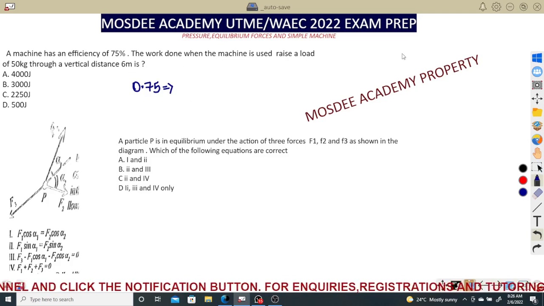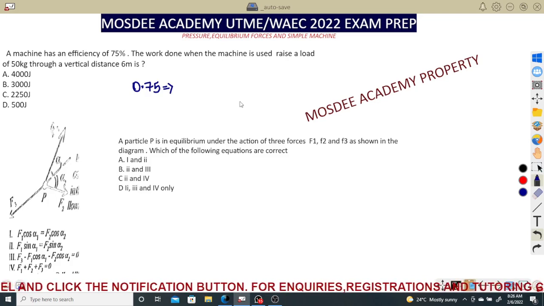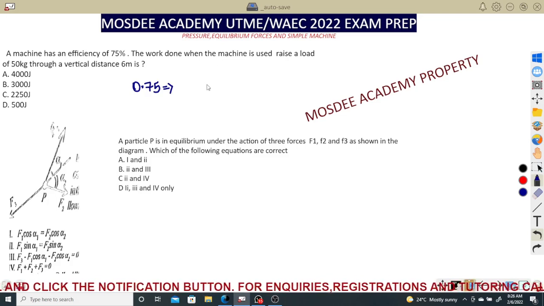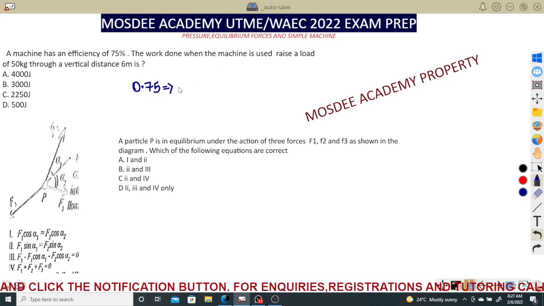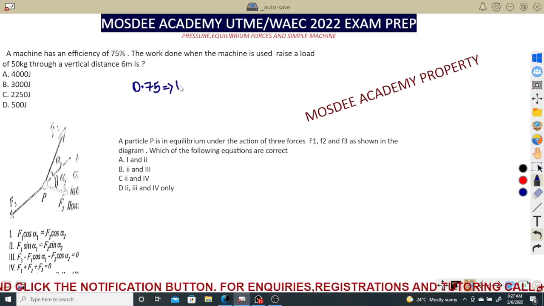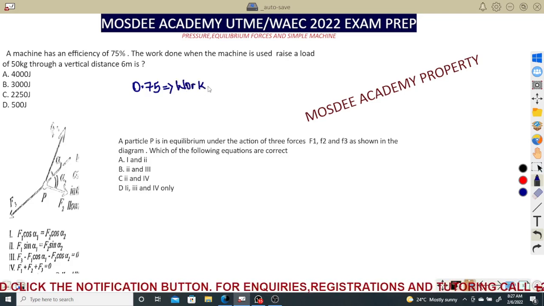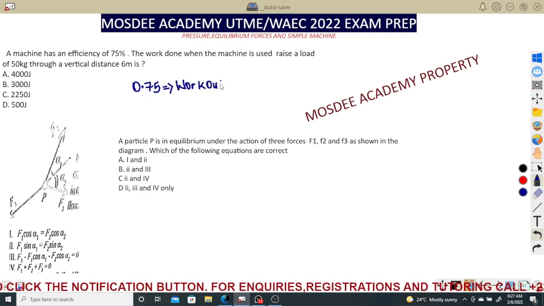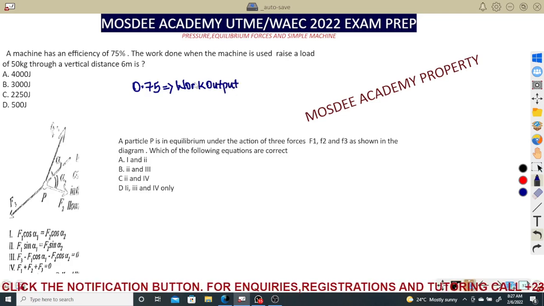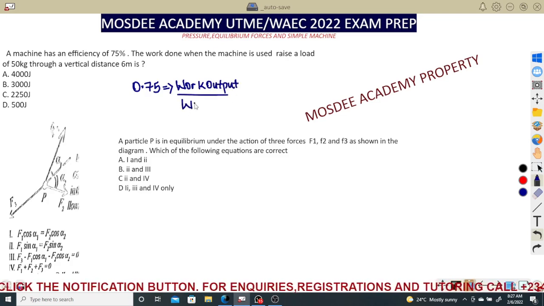So I told you efficiency in the last section, that is day 4. Efficiency is also work output over work input. So the work done when the machine is used is the work input to raise a load of 50 through a vertical distance. You are looking for work output over work input. So I don't think this should be an issue.